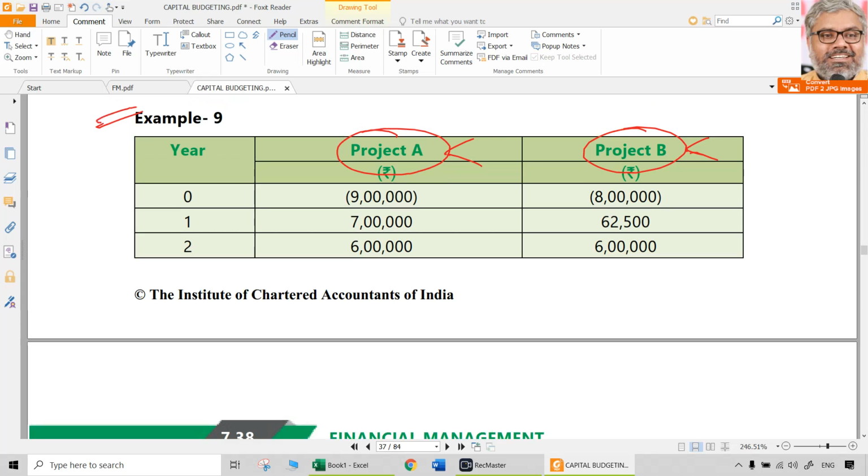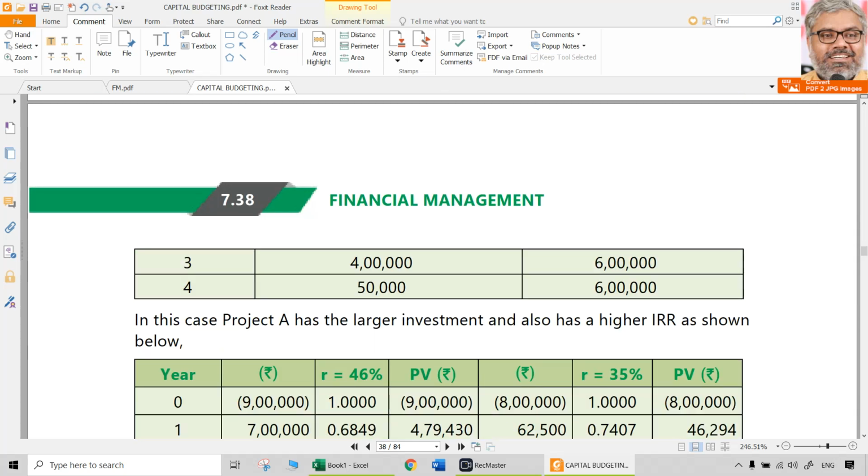That is useful for you for practice. Don't ignore it. The more you practice, the better marks you get in examinations. If you think, okay, it can be calculated, I know how to calculate, everybody knows how to calculate. But everybody will not pass this paper. Why? Because of the difference between those who practice and those who don't practice. Knowing is not the point. Actually doing is the point. So do these IRR calculations for project A and project B.